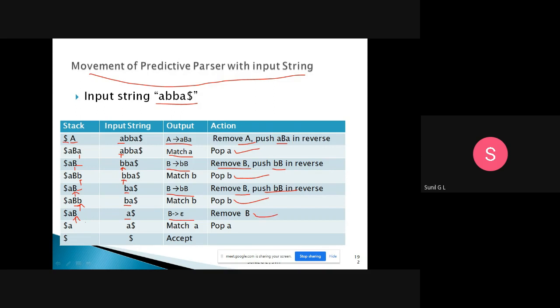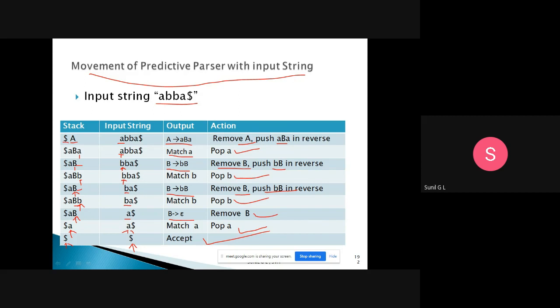When it is removed, the stack points to A and the input string points to A, so both are matching. Once these match, pop A. Now the stack contains dollar and the input string contains dollar. If both are the same, dollar and dollar, then this string will be accepted. So for the given productions, this string will be accepted, and the parser successfully parses the input string.